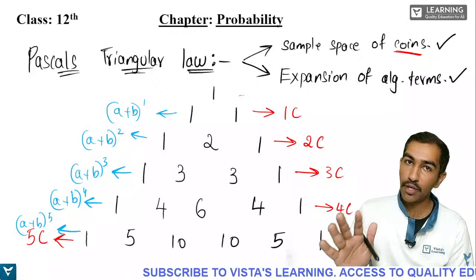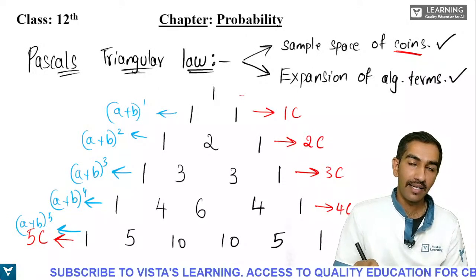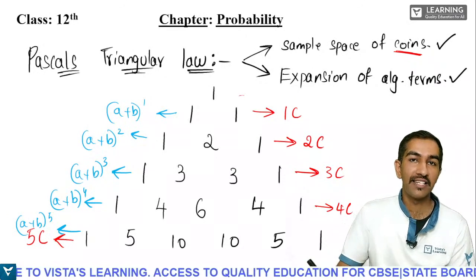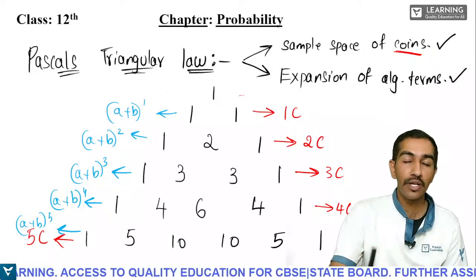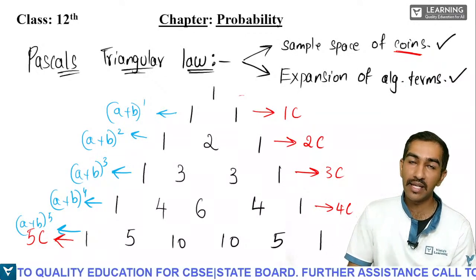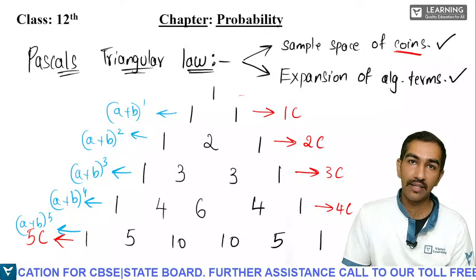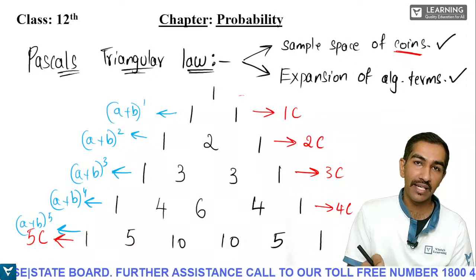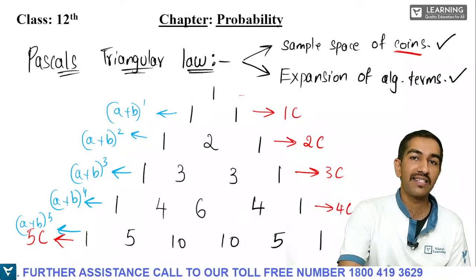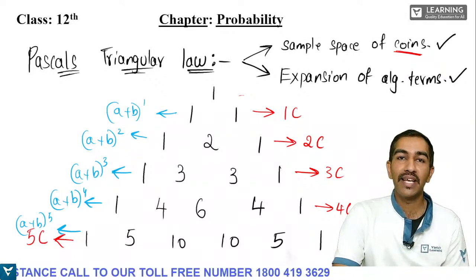So until 5 coins you can write the sample space. See, I'll tell you, as the number of coins increases, writing down the sample space becomes more and more confusing. To avoid that confusion and write the sample space very easily, we are using Pascal's Triangle Law. Same thing with the expansions.